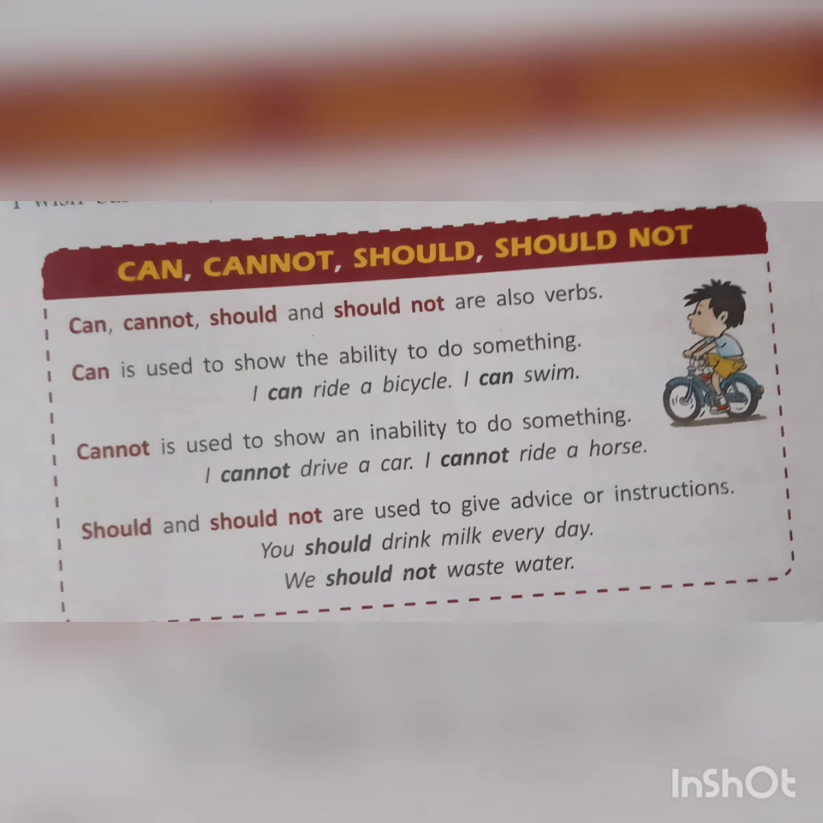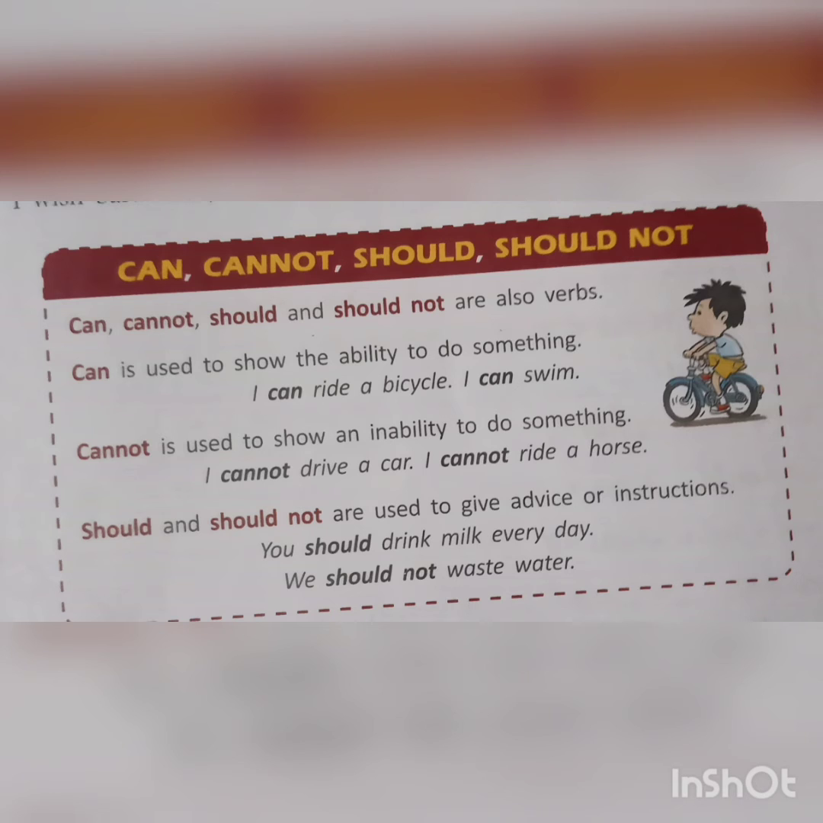Next, you can see here can, cannot, should, should not. Can, cannot, should, and should not are also verbs, like was, were, and had are also verbs. Can is used to show the ability to do something which we can do. That ability that we have, that we can do, that time we are using can. Example, I can ride a bicycle. I can swim, I can play, I can write, I can run. All these are the examples.